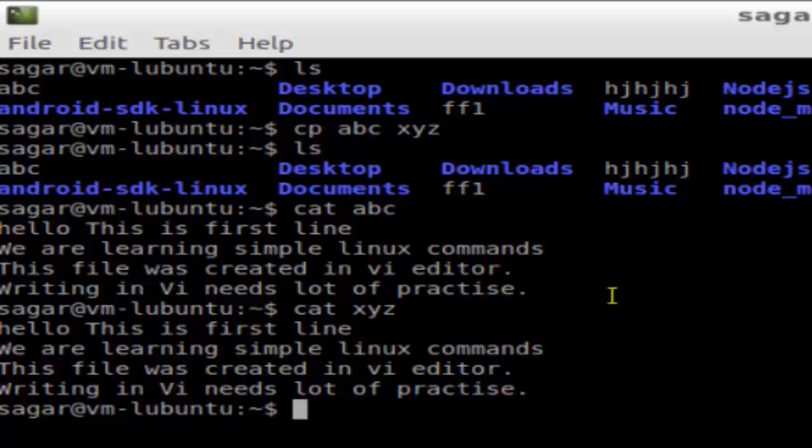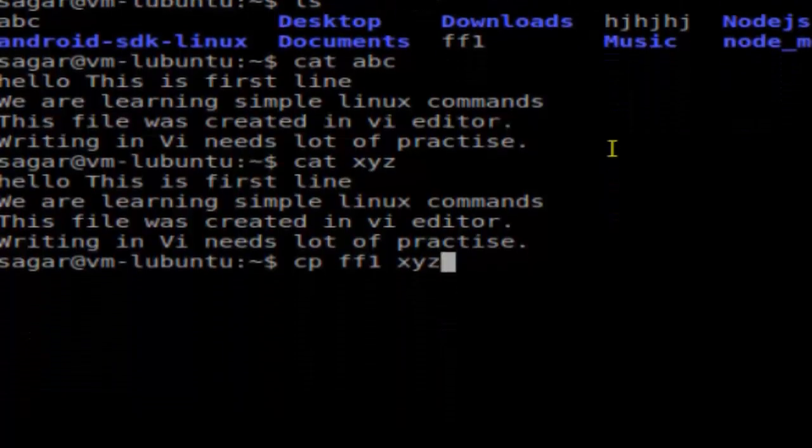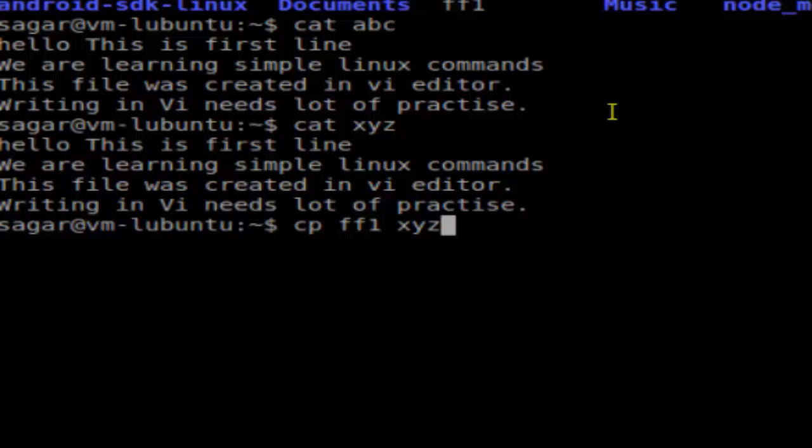Now what will happen if I copy this ff1 file to xyz? Since the xyz file already exists, let us see what happens. As you can see, the contents of xyz have changed now because I have copied ff1 in there.